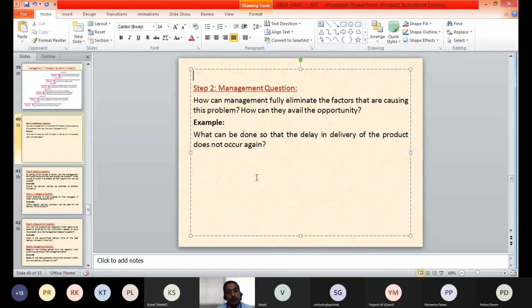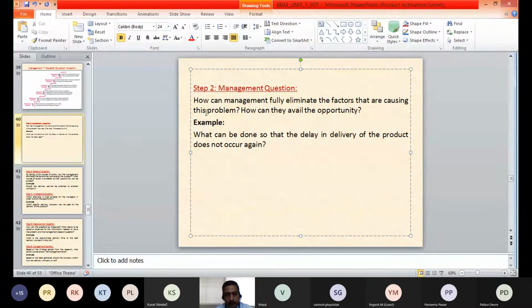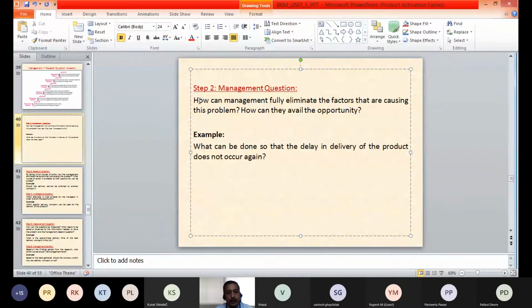Framing this proper management question is important so that the further research can be based on it, to give a solution to this management question. Here the researcher has to understand how management can fully eliminate the factors that are causing this problem, and how they can avail the opportunity.